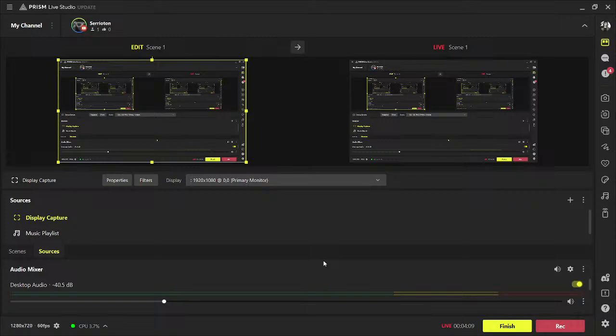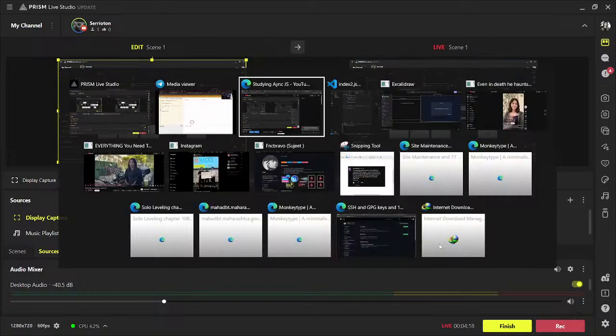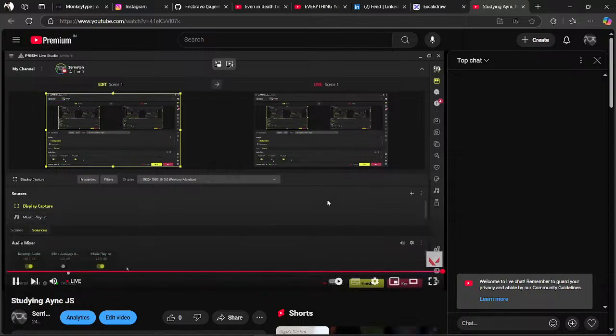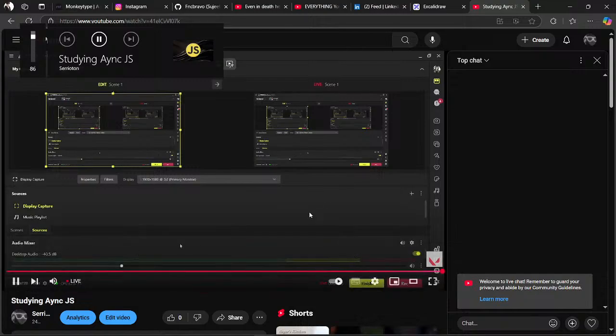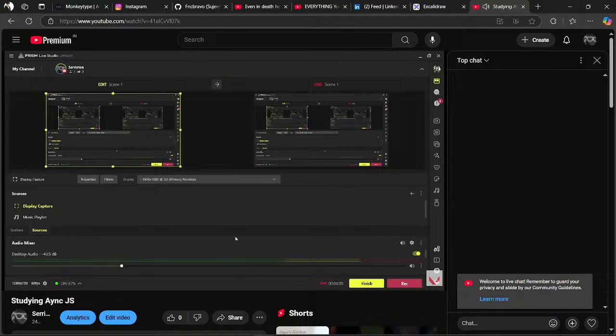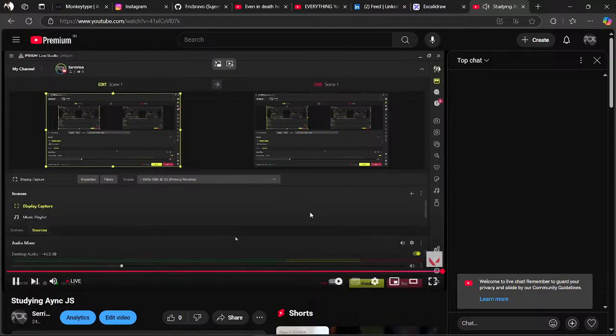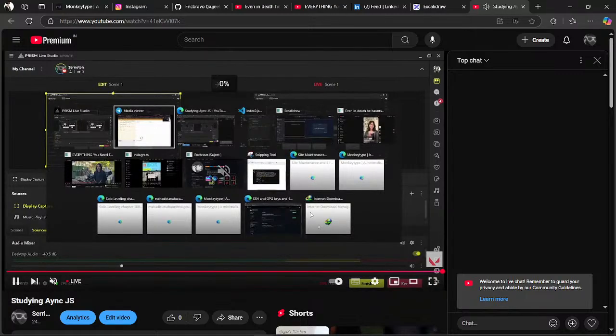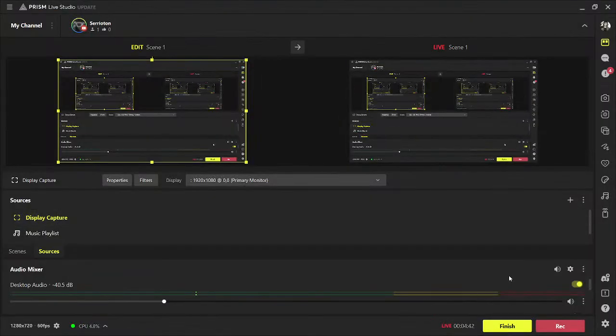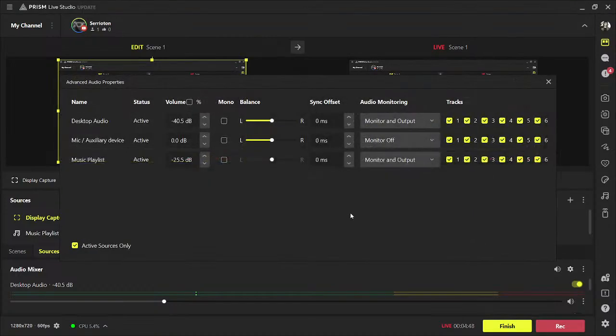I don't understand why this is so lagging. I don't understand why this is so lagging. Settings. Music is fixed.